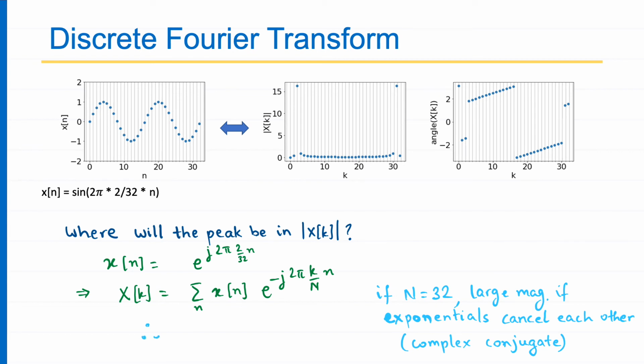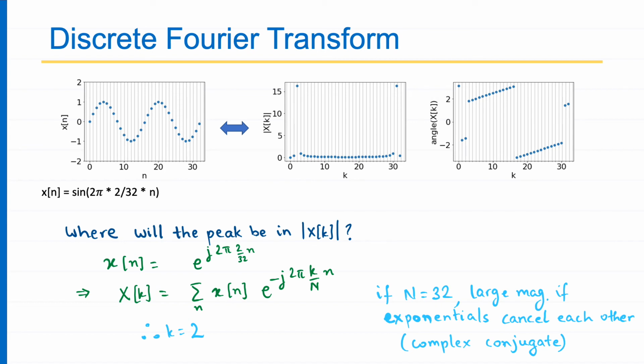So that is why you get k equal to 2. When k is 2, then my xn will match exactly with the e to the minus j 2 pi k upon capital N. So they will cancel out each other, and we will get the peak in mod Xk. Okay, I think this part is clear.